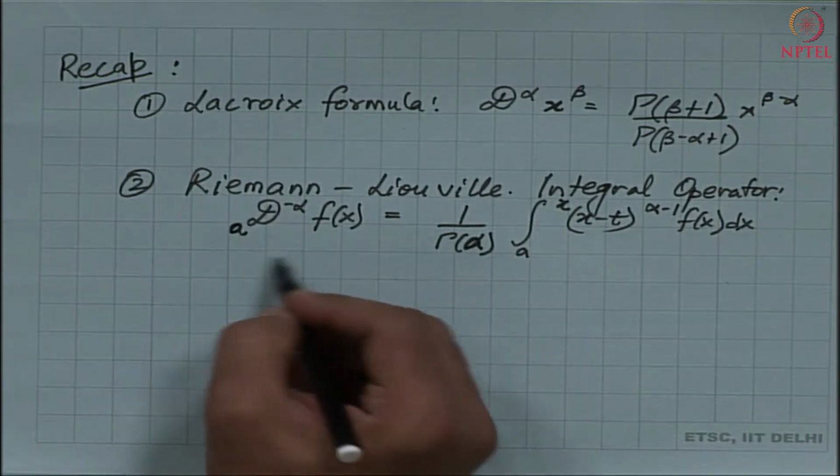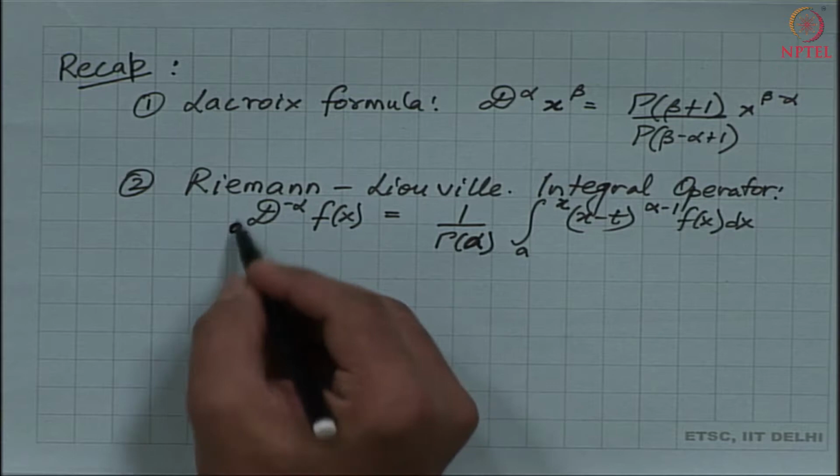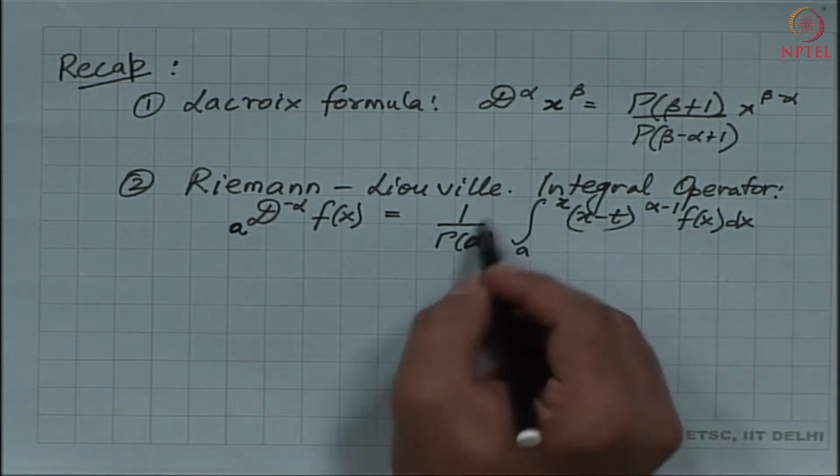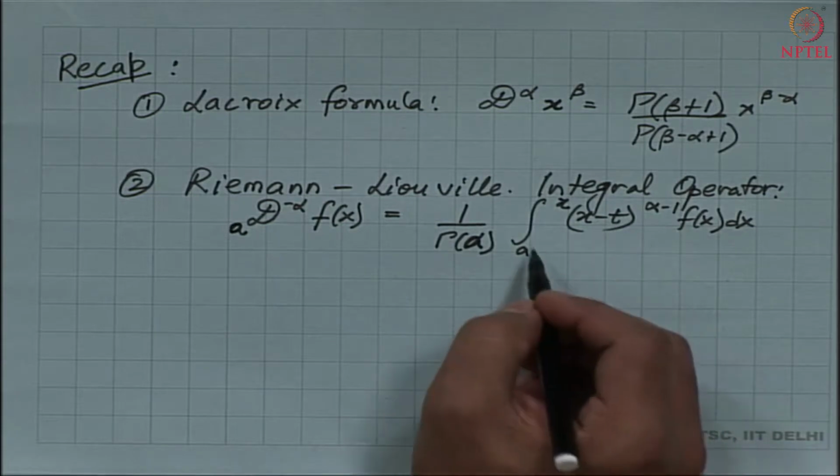Wherever we encounter this integral operator in today's lecture, it is equivalent to this particular integral formula.